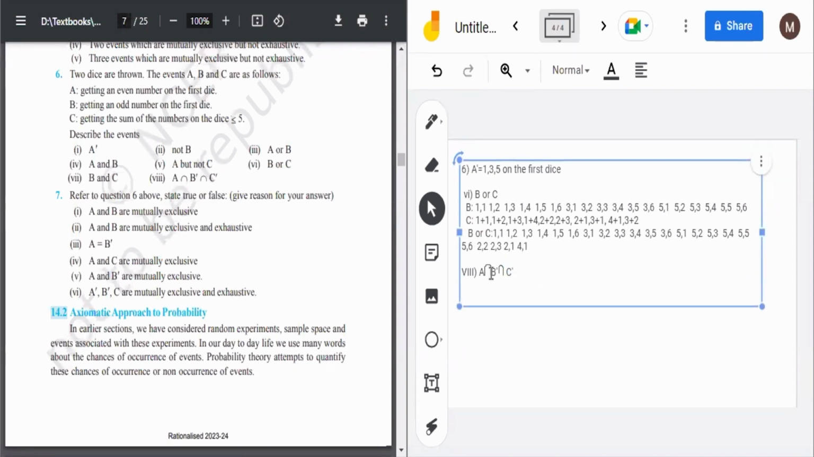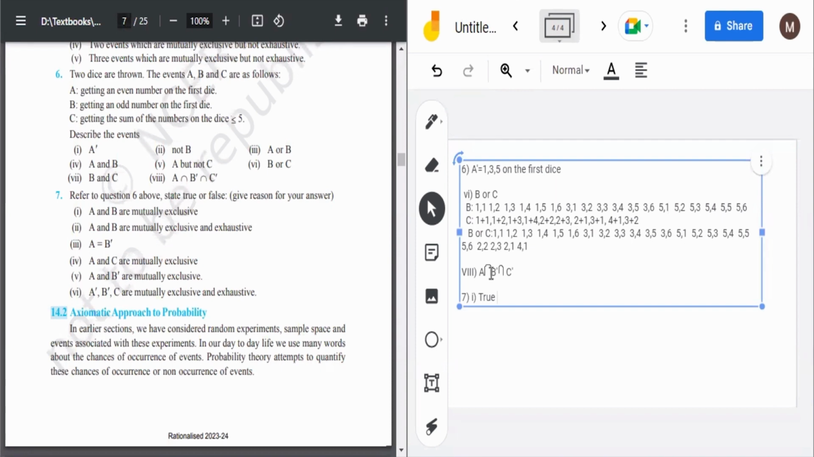So question number 7, first part. It is true, because they are mutually exclusive. Why are they mutually exclusive? Because getting an even number on the first die and getting an odd number on the first die, these both can't appear simultaneously because an even number can't be equal to an odd number in any case. So this is true, and the reason is obvious because A is getting an odd number on the first die, B is getting an even number on the first die, and even and odd number can't be equal in any case. So A and B are mutually exclusive.